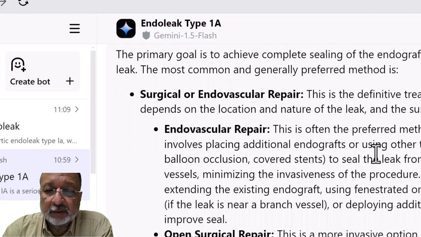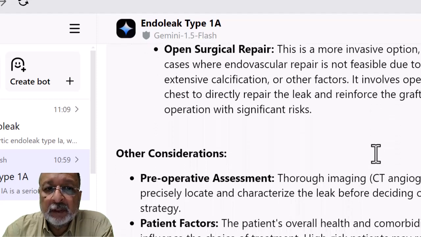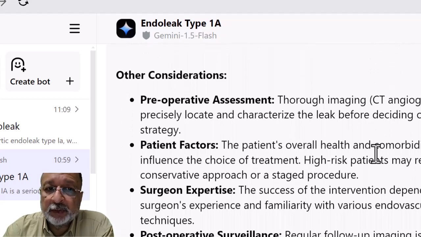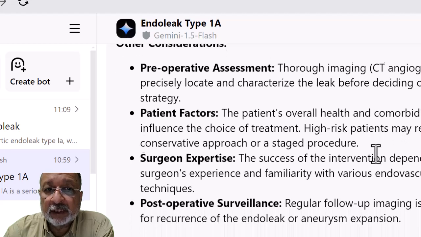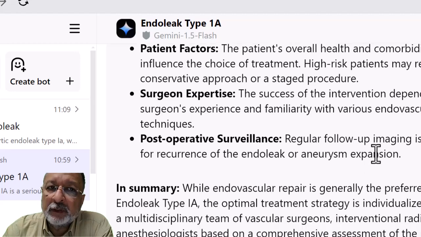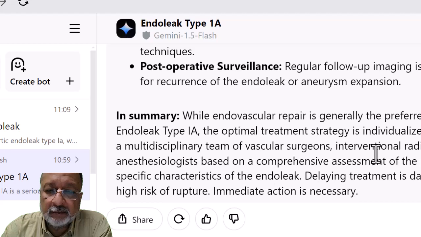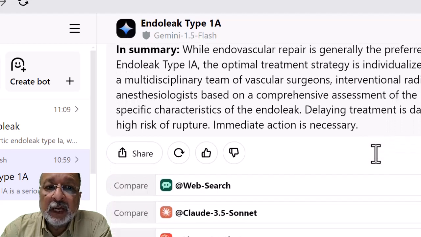Surgical endovascular repair of the endoleak, or open surgical repair. Other considerations: perioperative, patient factors, surgical expertise, post-operative surveillance. You see, it's really very good because we know that Google is a good medical database.